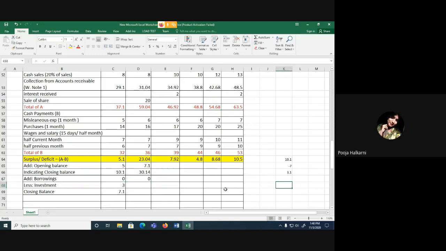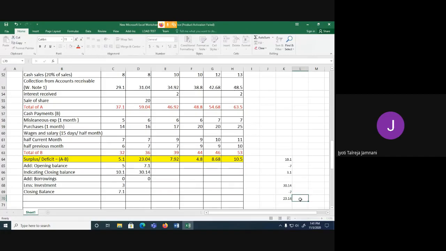Yes, ma'am. And we have to invest anything above 7 lakh. So that means till 7 lakh you cannot invest. So from 30.14, if I minus 7 lakh, so how much can I invest? 23.14. 30.14 minus 7, we get 23.14.